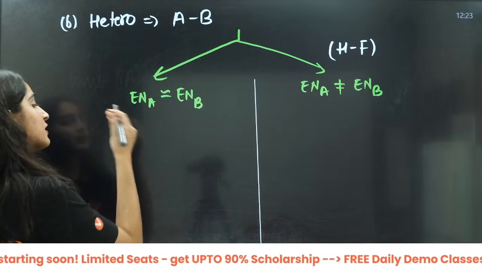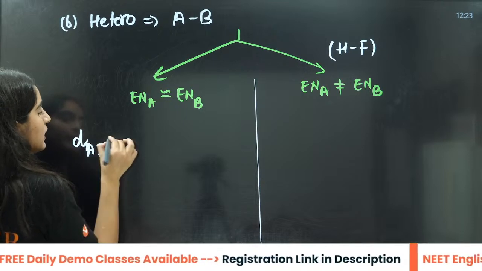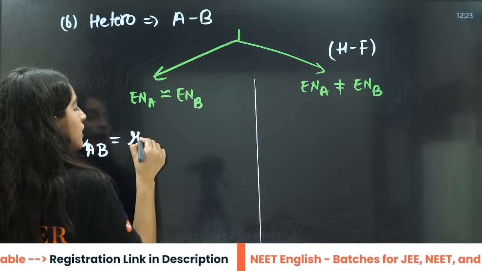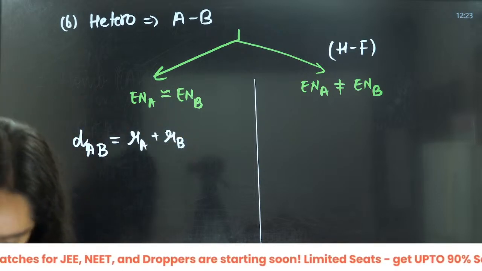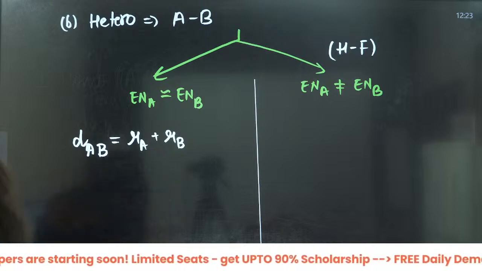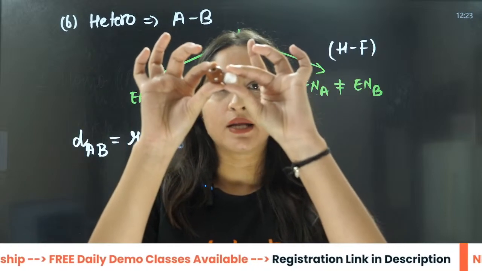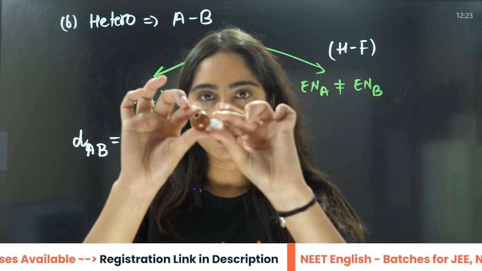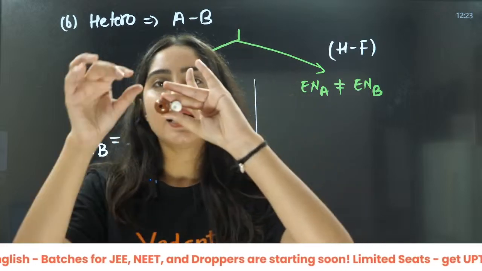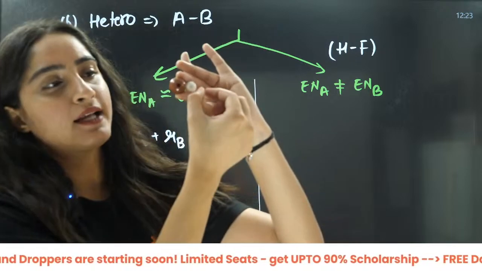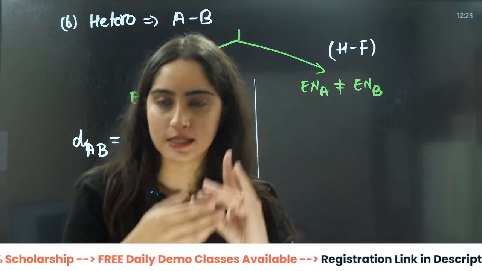So in this case, there is a simple thing that we will say: distance of A and B will be equal to radius of A plus radius of B. That means I have two different atoms here, right? One is brown, one is other. You can see one is large, other is small, right? If they have same electronegativities, then the radius of these two combined together will form the distance, right?